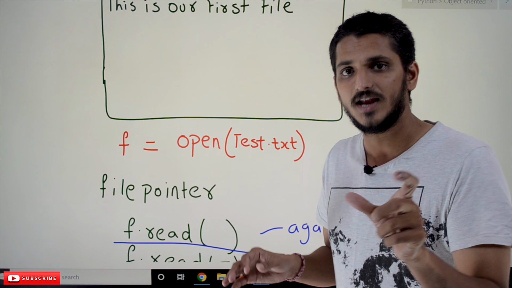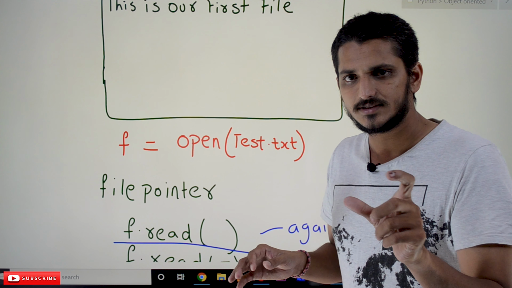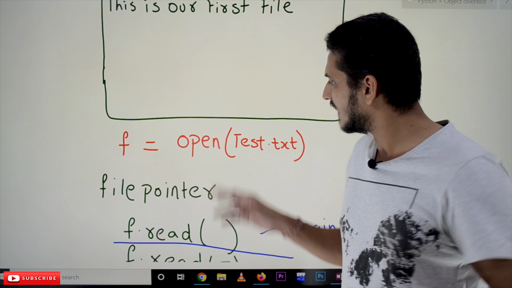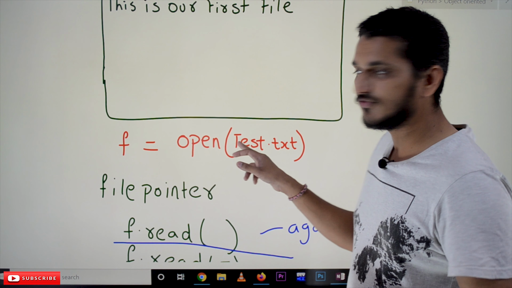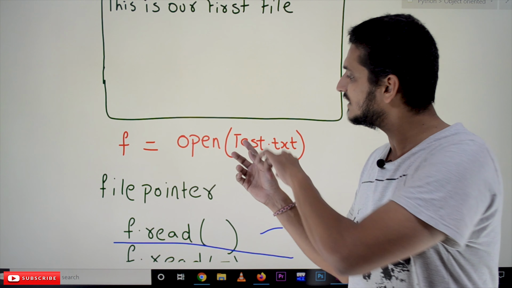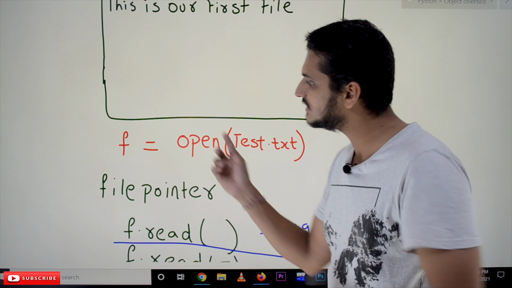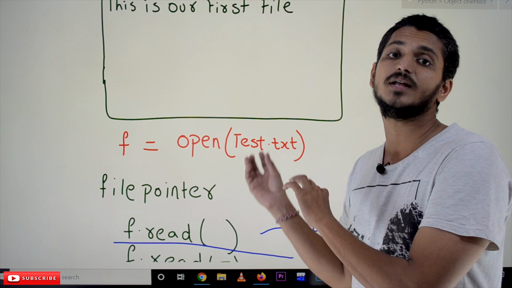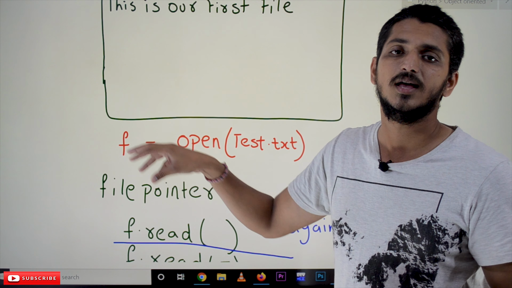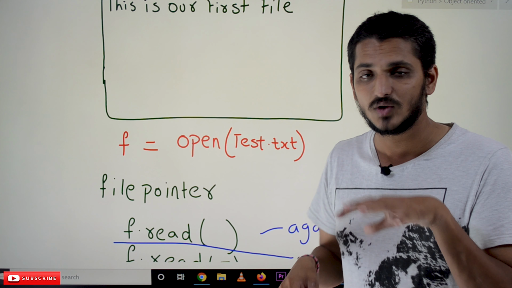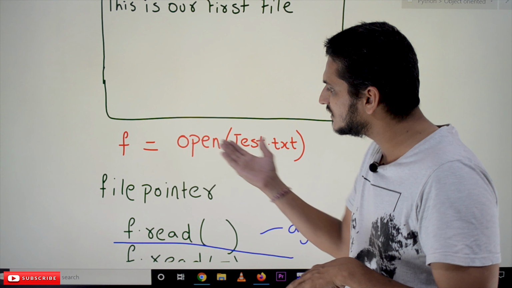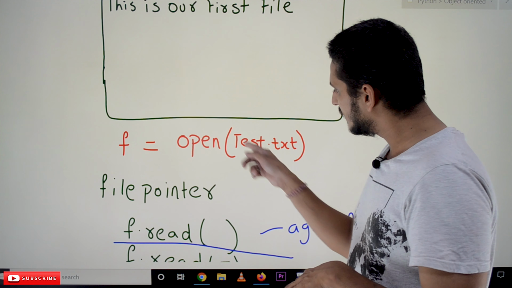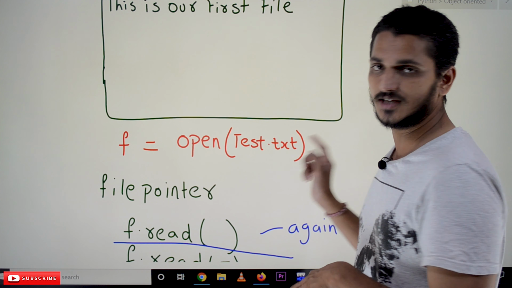There is a file class, and it will create that object, which takes the input of this text file, and the reference of that file object is given to this variable. This open function will return the file object. That is what we have to understand. It is very important, because it is returning the file object with input taken as test.txt.